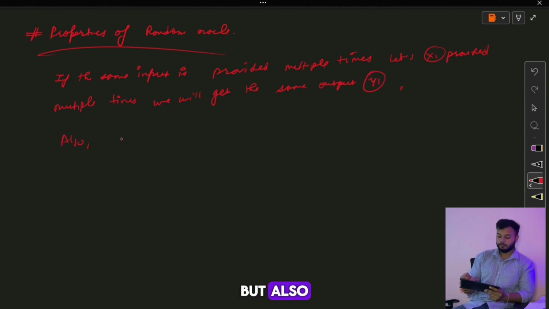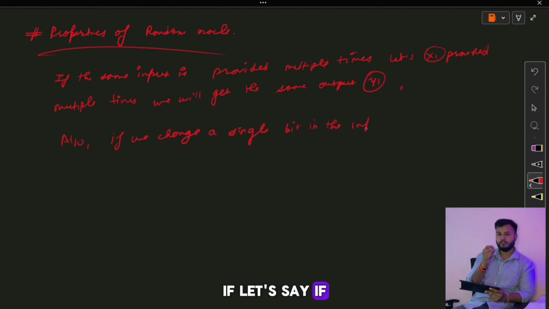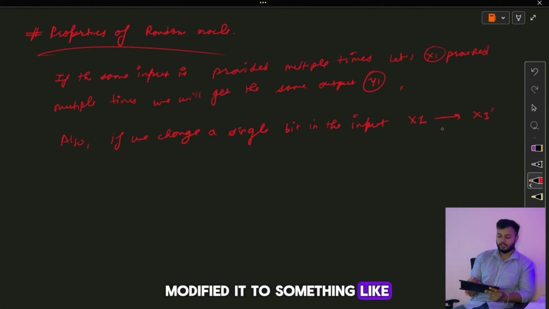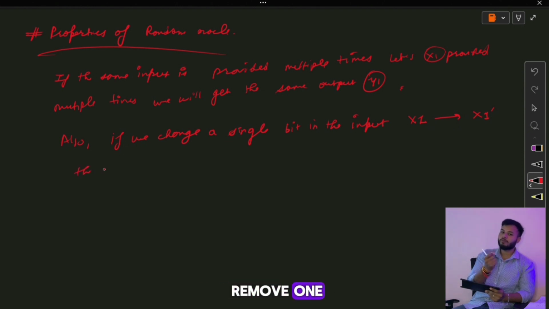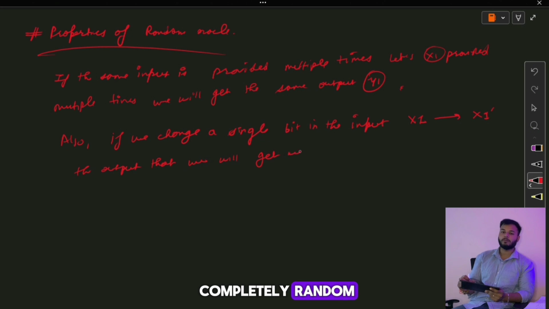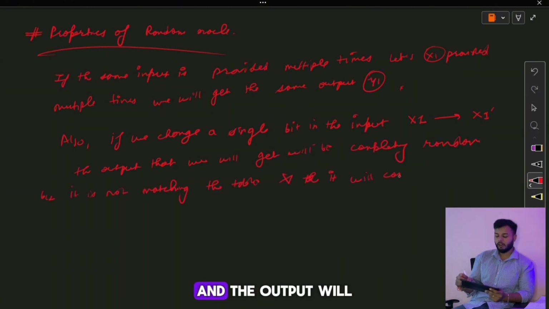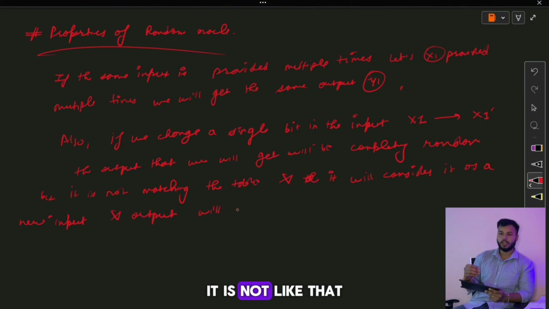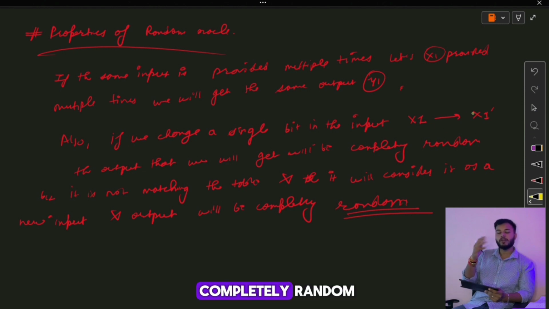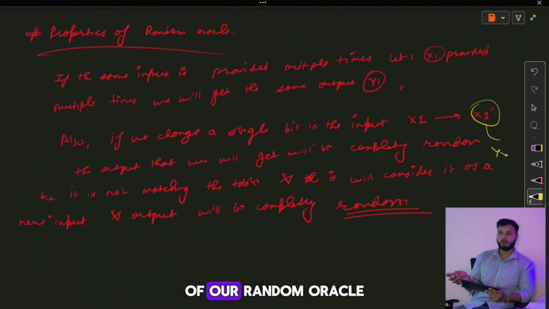But also, if we change a single bit in the input, let's say we were having x1 and we modified it by adding one more bit or removing one bit, then the output will be completely random, because it is not matching the table, and it will be considered a new input. It is not like the output will also have one bit less or one bit more. No. The output will be completely random. These are the properties of a random oracle.